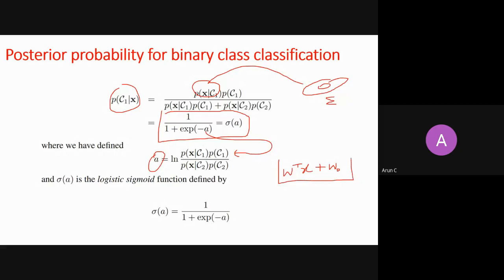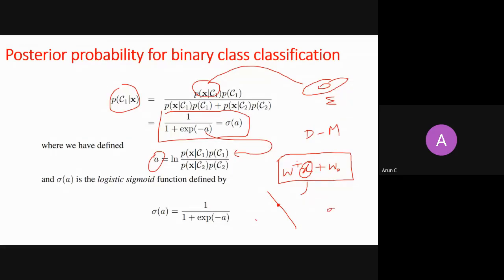So in this form it is a linear form in terms of the parameter, or in terms of x, right? If you are applying basis functions to x, you can project your d dimensions to m dimensions if you are using m basis functions. But then in the high dimensional space of m dimensions, W is linear, right? What will it give me? It will give me a hyperplane. When you feed in x, if x is on the hyperplane, it will give 0.